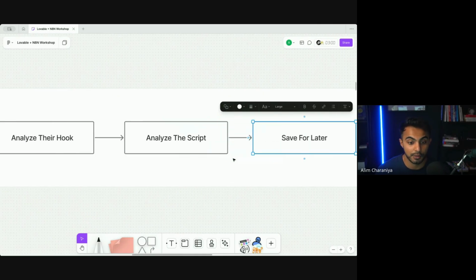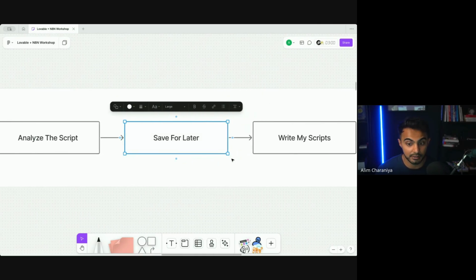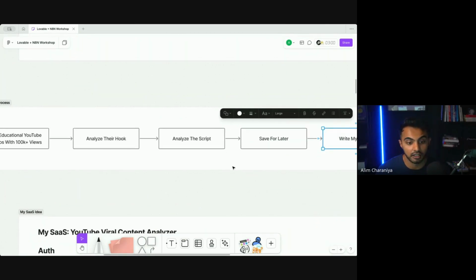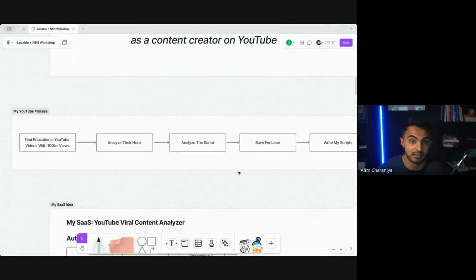I save that script and that hook for later in a Notion database. Then I write my scripts after getting inspired by those hooks and scripts. I wish I had something to do all this for me.